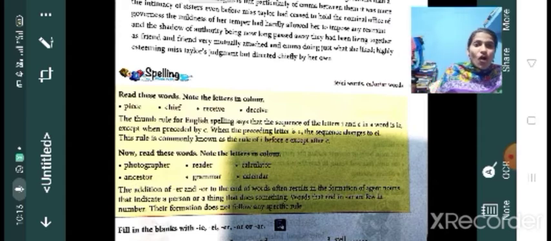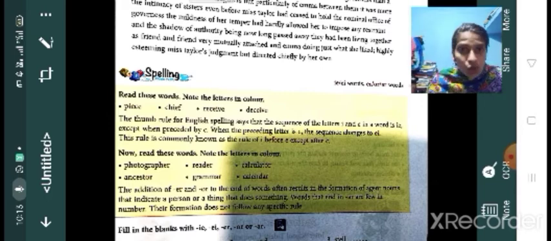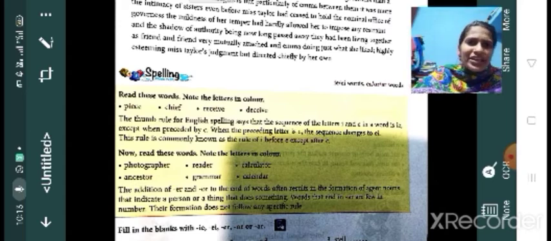The addition of ER and OR to the end of words often results in the formation of agent nouns that indicate a person or a thing that does something. Words that end in AR are few in number. So children, words that end in AR are few in number, so their formation does not follow any specific rule.